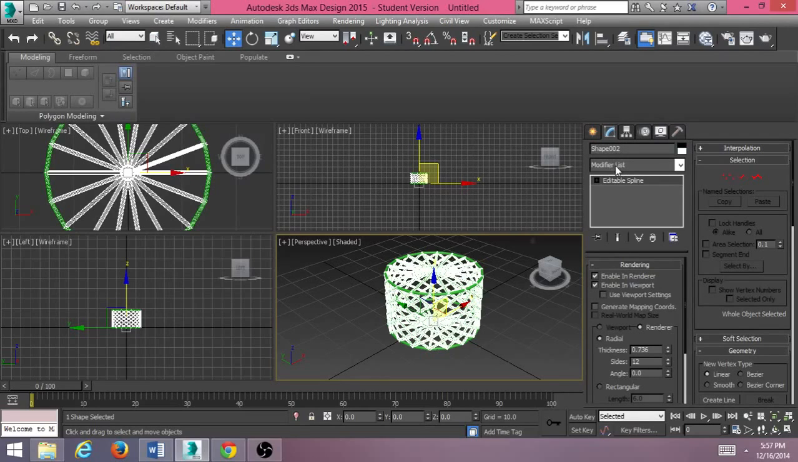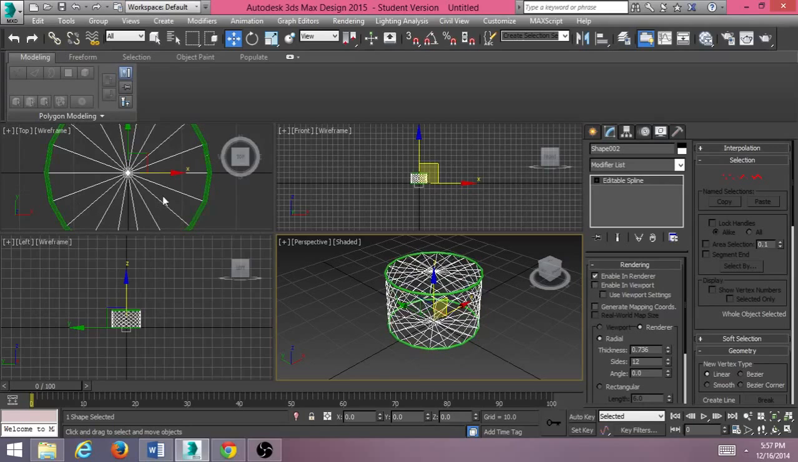First, I want everybody to notice that it went from editable poly to editable spline. These shapes, shape 1 and 2, are editable splines, which have different menu options than the editable poly. So we're going to turn this enable and viewport off so I can see my selection.